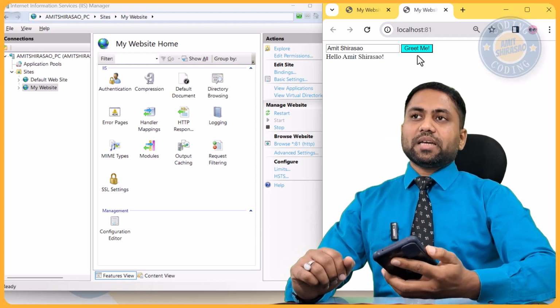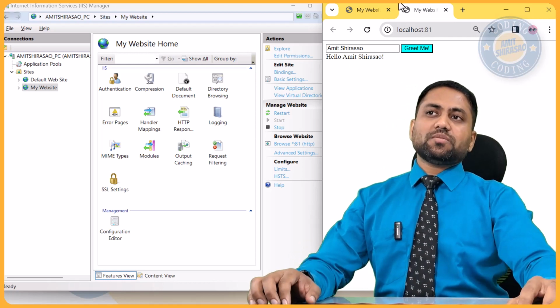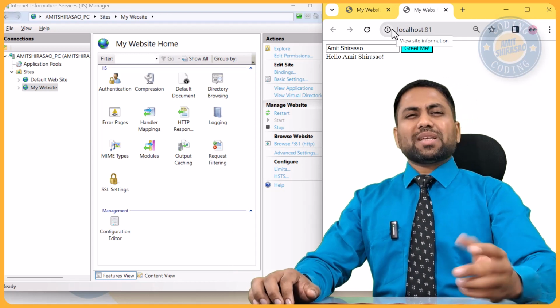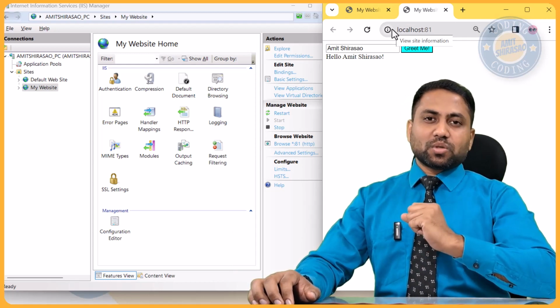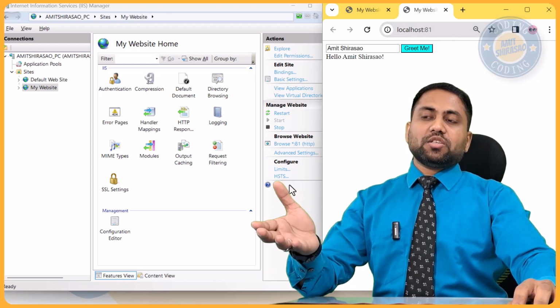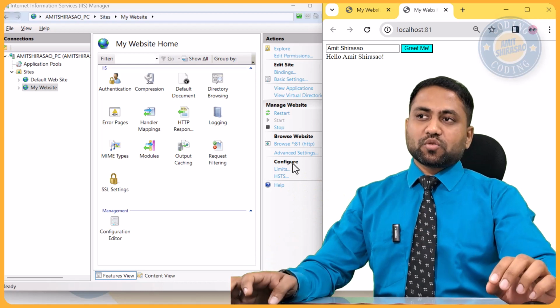So for that, I cannot say localhost. Localhost means this system. This system means this PC. How can I say localhost on my mobile? I cannot say that, right? So for that, I need to use my IP address.